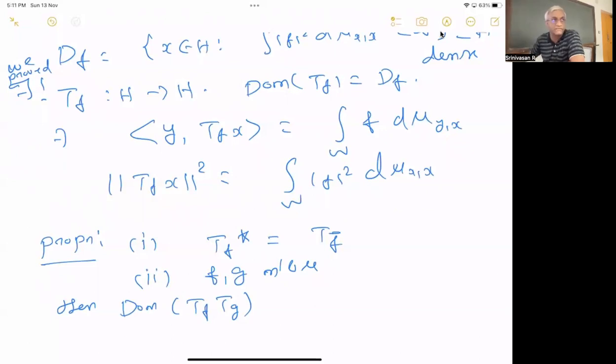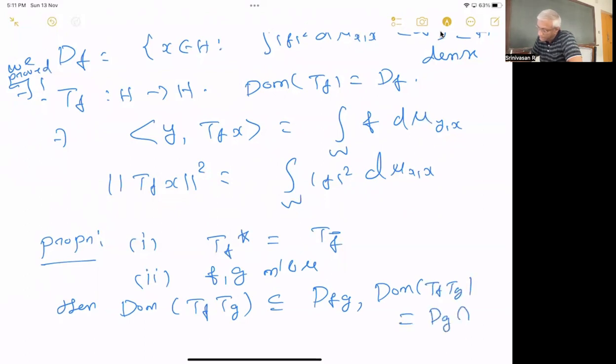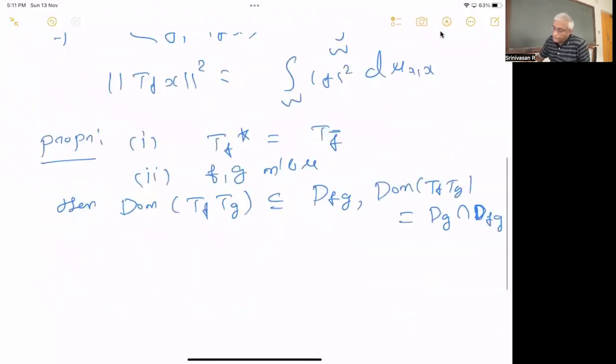You should be able to make sense of this operator. So the domain of TF TG is contained in D of FG. Further, it's also true that the domain of TF TG is actually equal to DG intersection D of FG. We want to prove these two things.